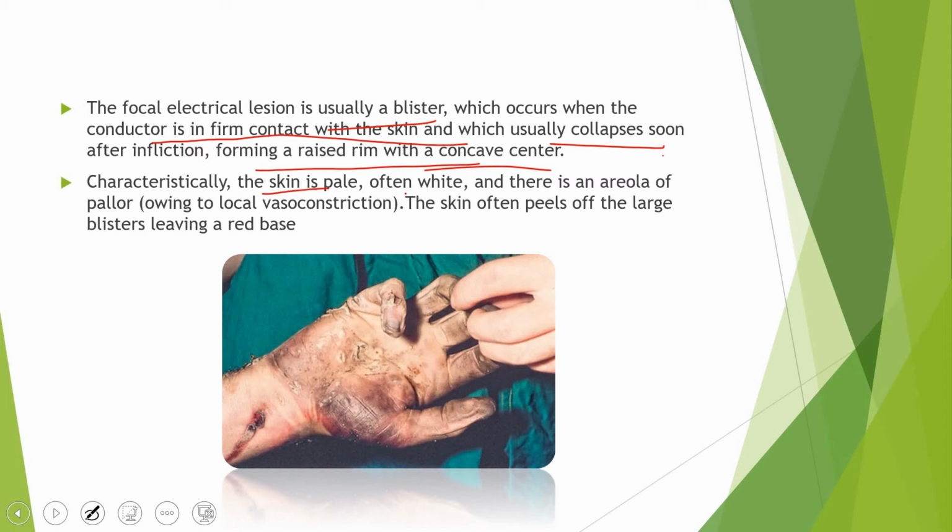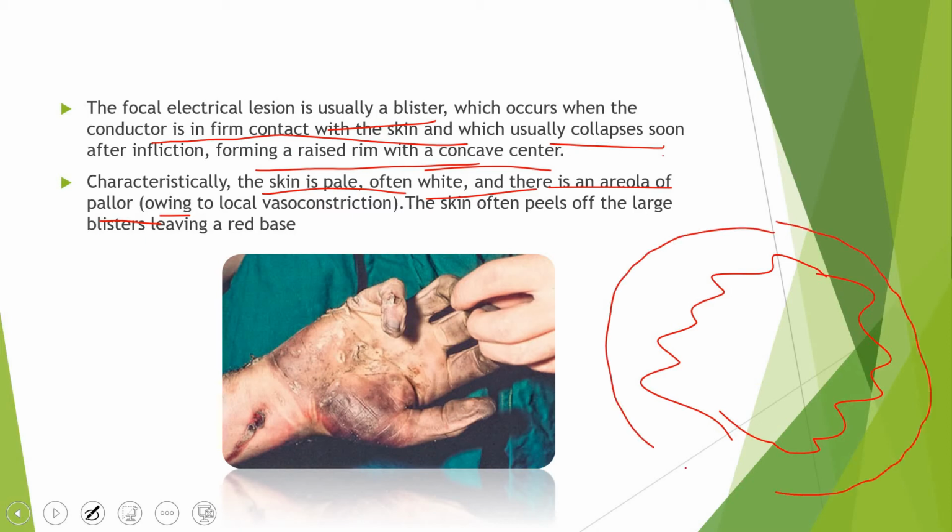And characteristically the skin is pale, often white, and there is an areola of pallor. So if these are the raised margins of this focal contact electrical lesion, to be more correct, there will be a ring of pallor, a ring of yellow discoloration. But why didn't I bother to explain it in the last slide? Because it is present in every type of electrical lesion, i.e. it can be seen in contact lesion and it can also be seen in spark lesion. So it's not a very specific finding that will help you exactly establish the cause of death.